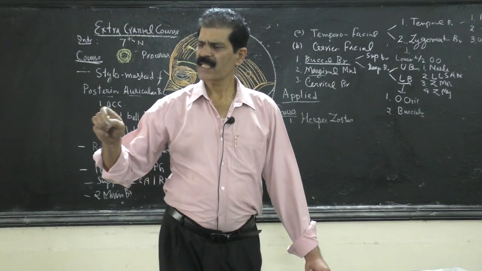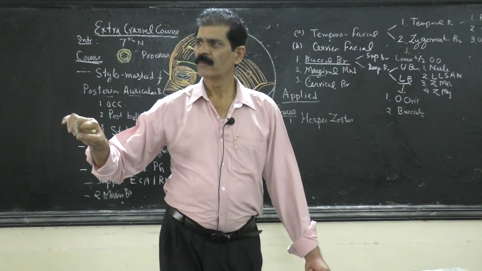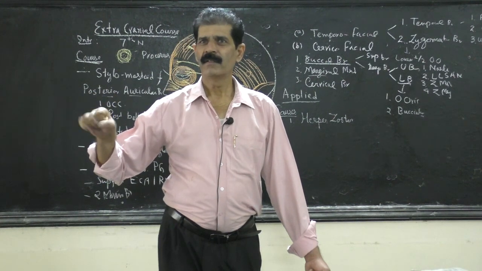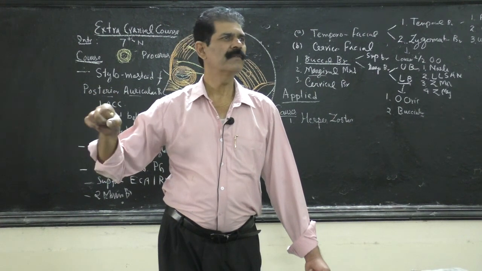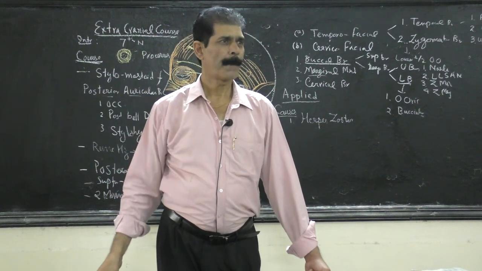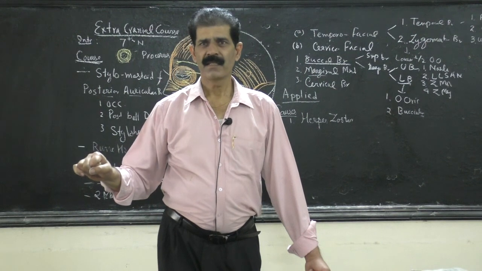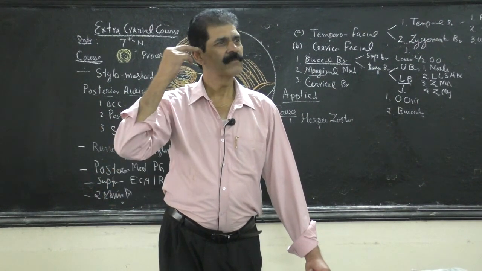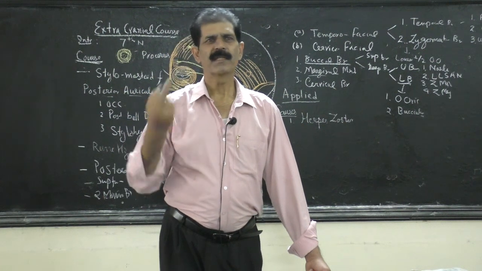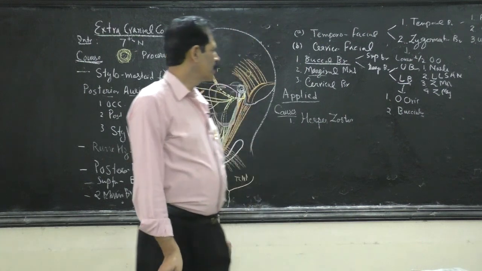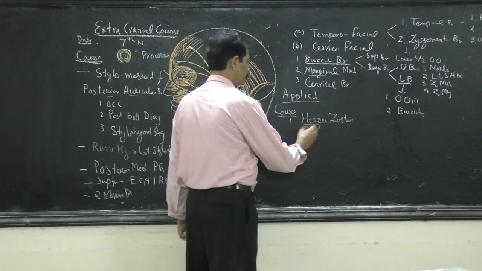So it will compress the facial nerve. The facial nerve is not a single axon. It may be 20 or 30 small, hair-like nerve fibers. They will be compressed and the conduction will be blocked here. With no conduction, the muscle will be paralyzed. So that is the cause. This is a compressive neuropathy.